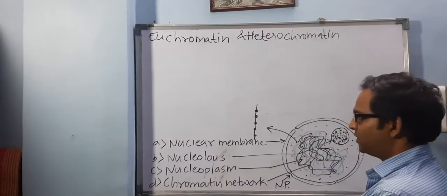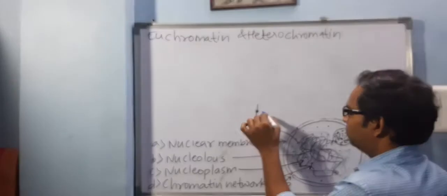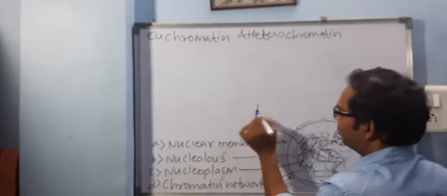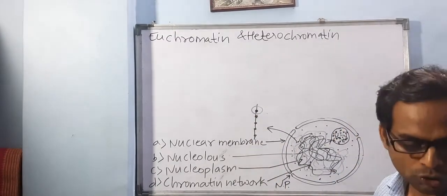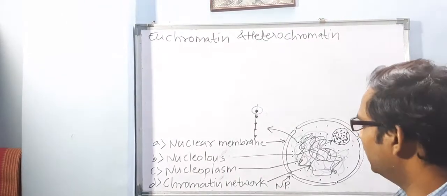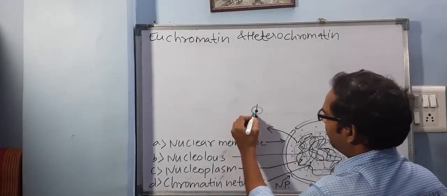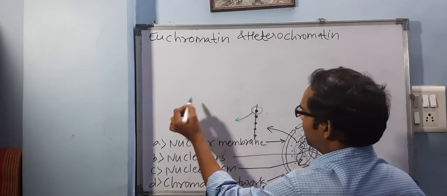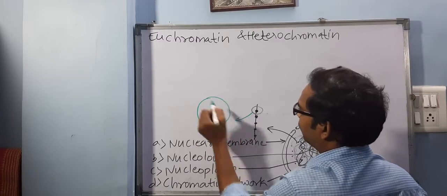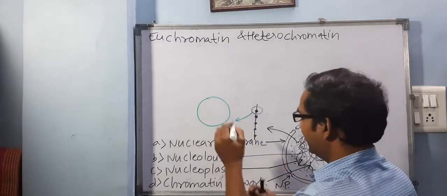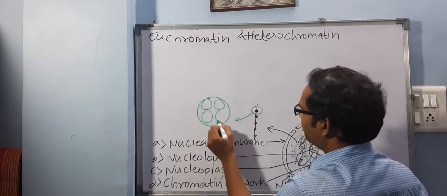Now this beaded string, when you magnify it again, you will see two things. Here you will get one round structure which contains histone proteins inside.